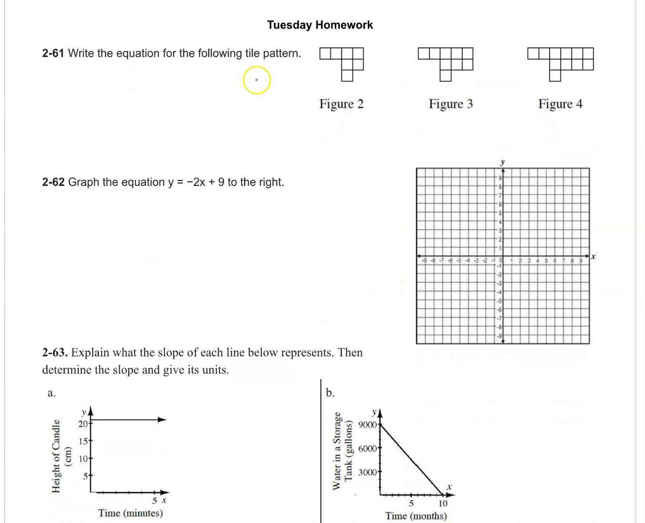2-61. Write the equation for the following tile pattern. Let's count. 1, 2, 3, 4, 5, 6, 7. 7 in figure 2. 1, 2, 3, 4, 5, 6, 7, 8, 9. 9 tiles in figure 3. 11 in figure 4. So figure 1 would have 5 tiles, and figure 0 would have 3 tiles. That is our starting value.